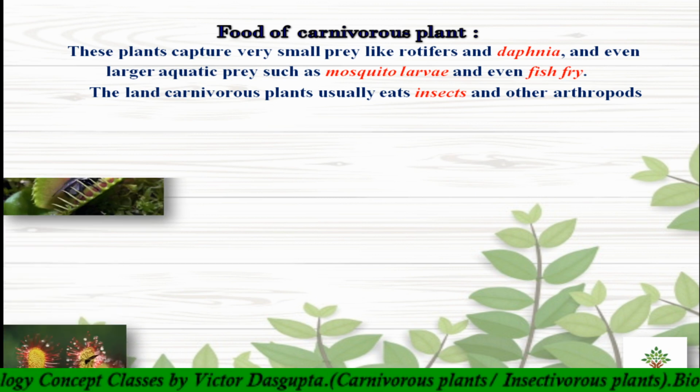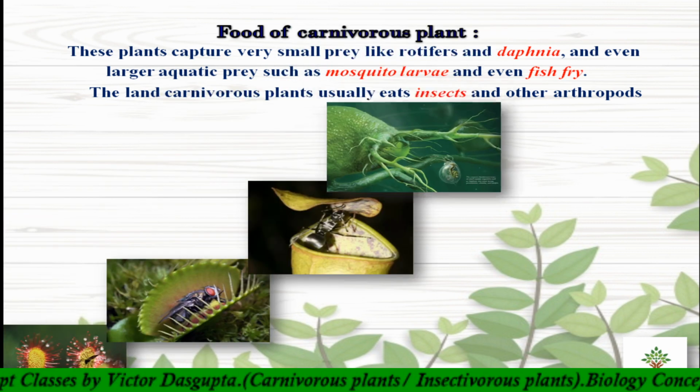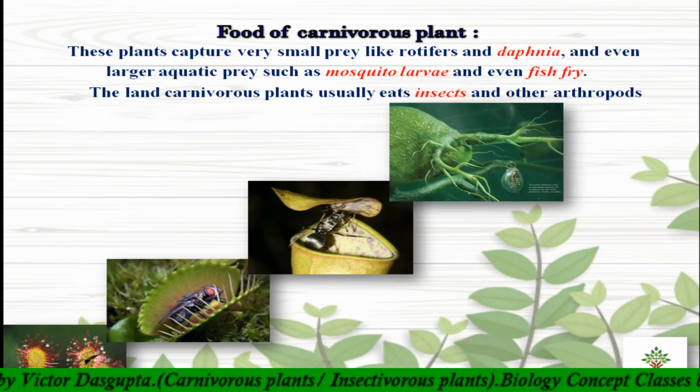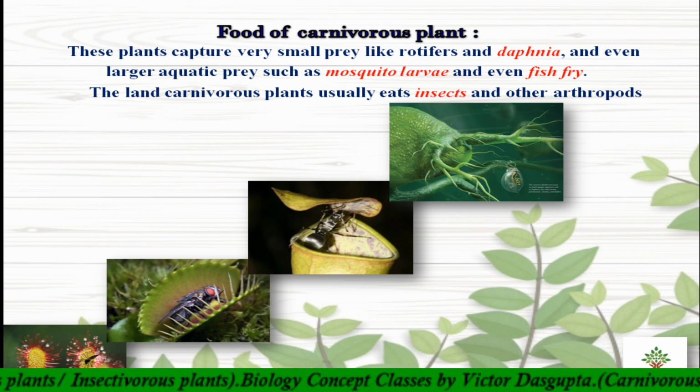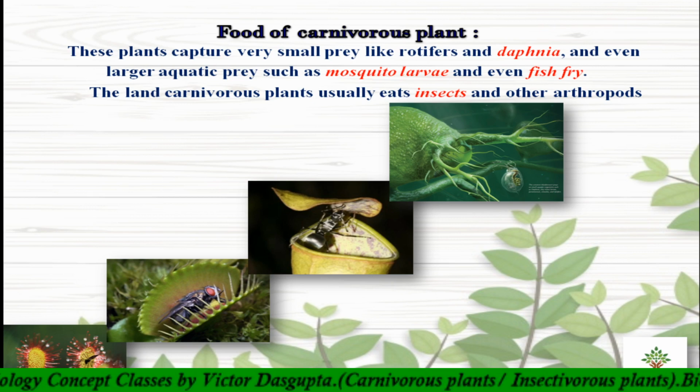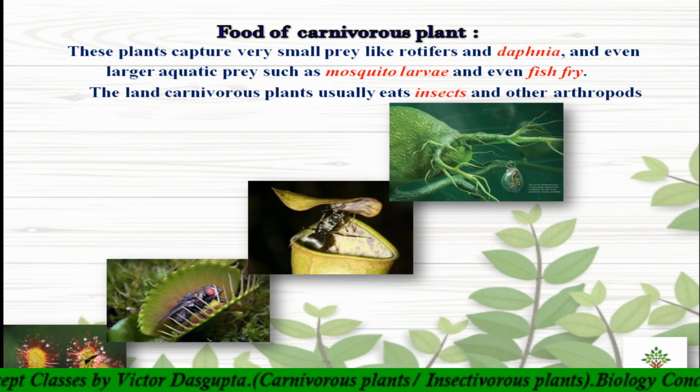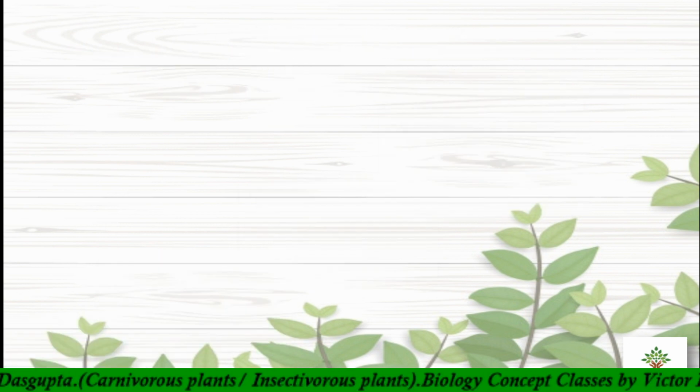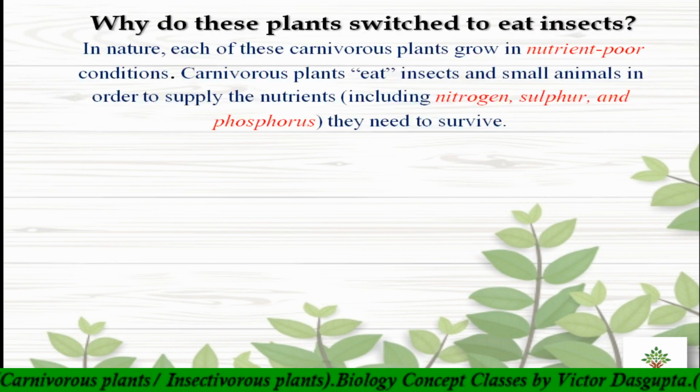Here I have given some pictures. In the first one there is a mosquito, in the second one there is a fly inside the carnivorous plant, in the third one there is an ant inside the plant, and in the last one, above all of these, you can see a small organism, that is Daphnia, in front of a bladderwort bladder.